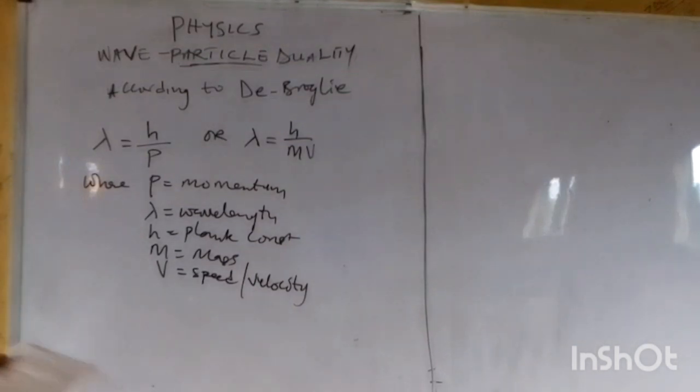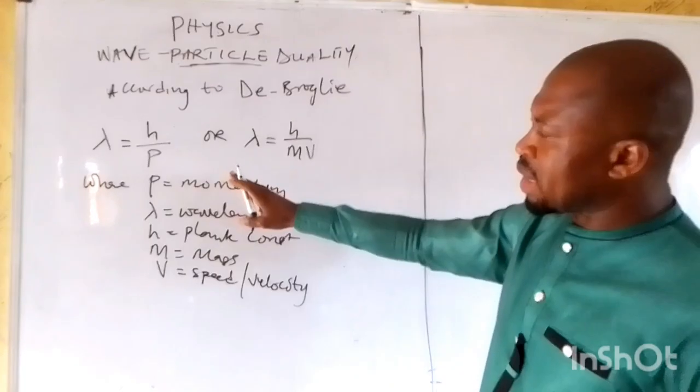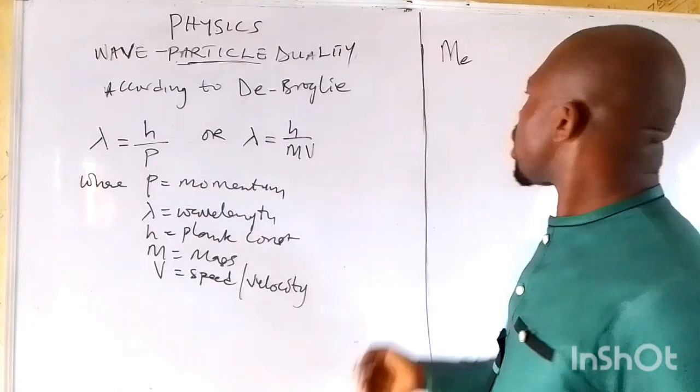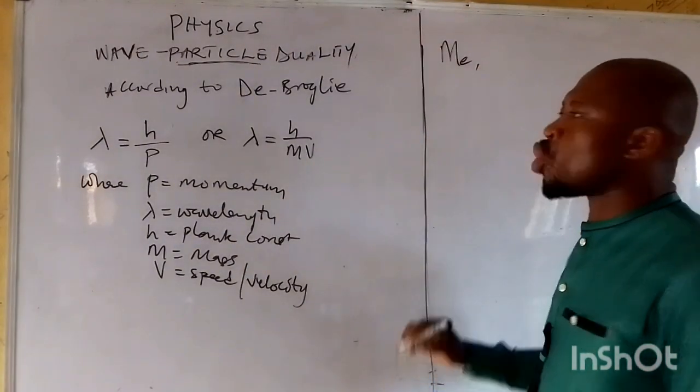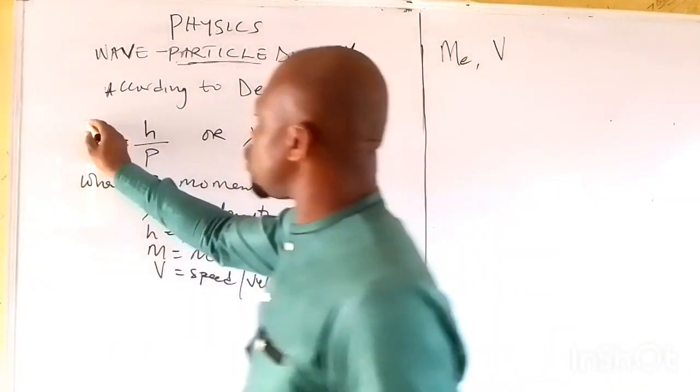Now, for an electron of mass m subscript e, according to the de Broglie equation, with accelerating voltage V, this equation can now change.